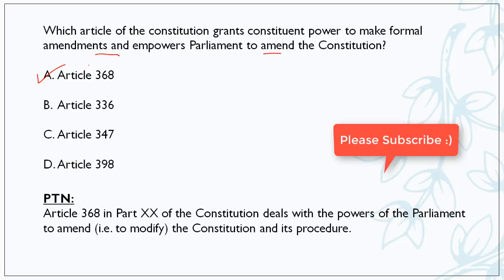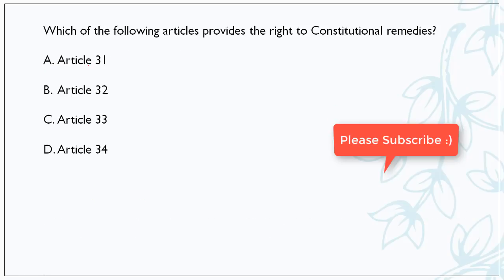So as I told you, Article 368, which is in Part 20 of the constitution, deals with the power of parliament to amend the constitution and its various procedures. So do remember the part and the article number. Moving forward,